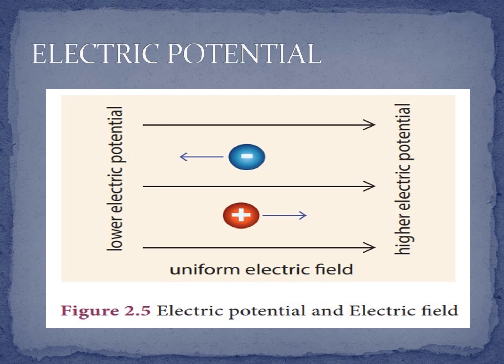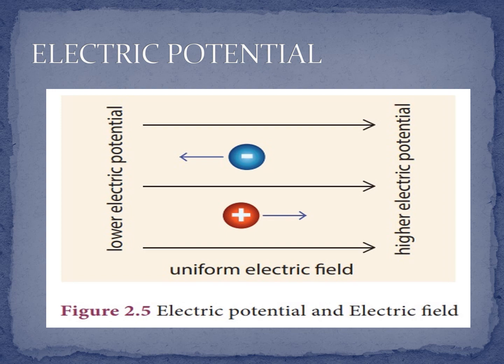This results in a quantity called electric potential.